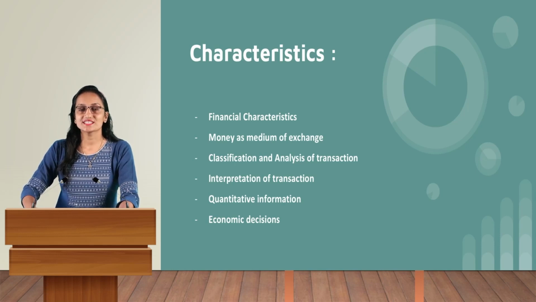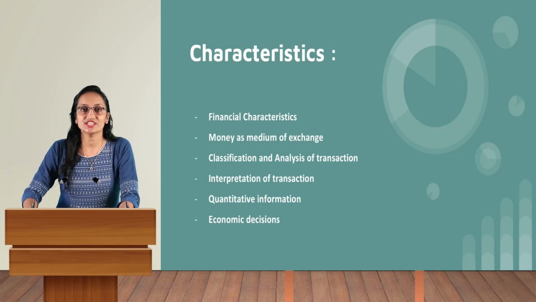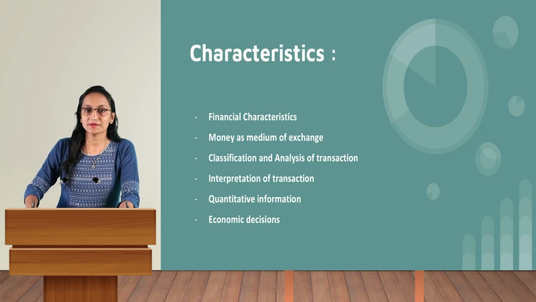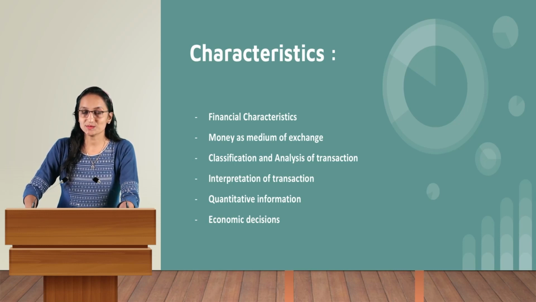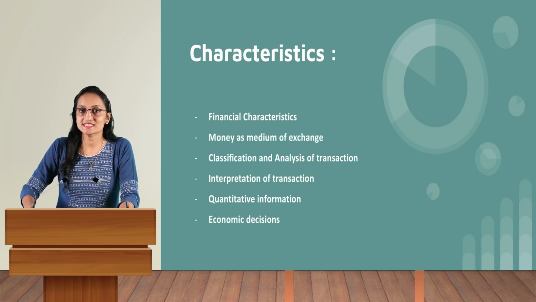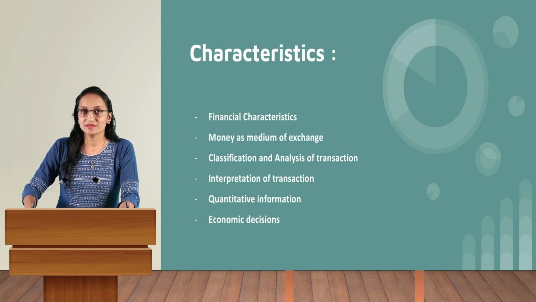Interpretation of transactions. Each and every transaction has its own interpretation of results. For example, goods of rupees 5,000 have been sold for rupees 10,000. Here the profit is 5,000, because the cost price of the goods was 5,000 and the sale was for rupees 10,000. So from the interpretation of this transaction, I have sold goods of rupees 5,000 for 10,000, interpreting the result as a profit of rupees 5,000.